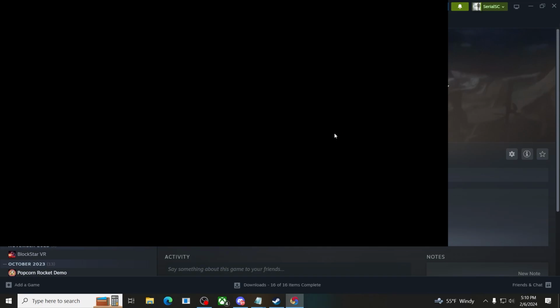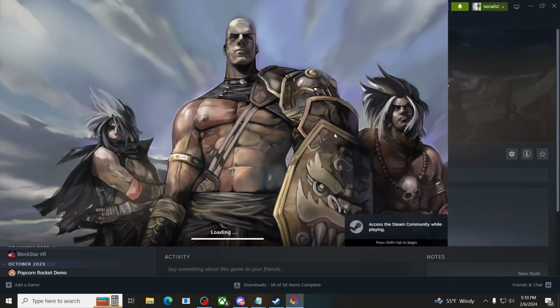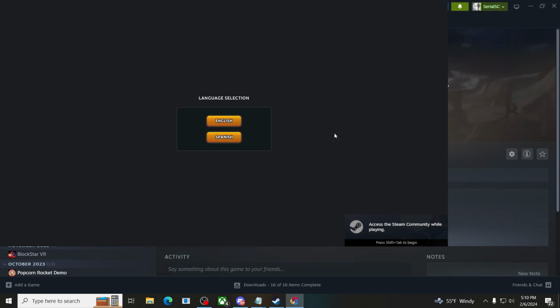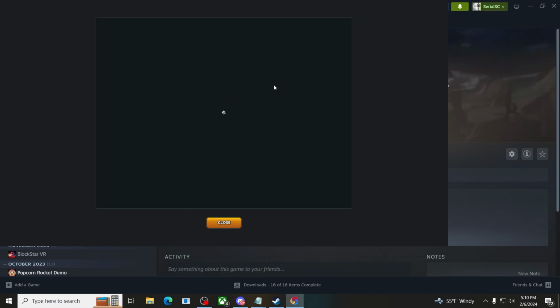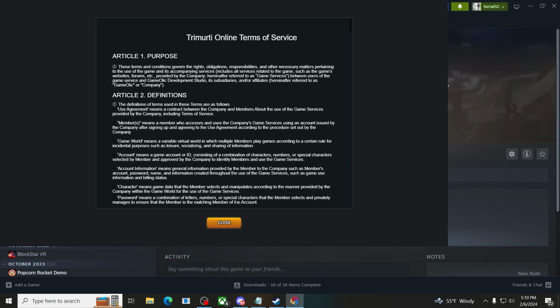Either way, first thing we notice here is that the game is not loading, it looks like, in full screen. You can see I'm sharing my entire screen, and the game is kind of in that top left corner. So that's not great. Highlighting over these is not super bright. And then we're greeted immediately with the terms of service type agreements.